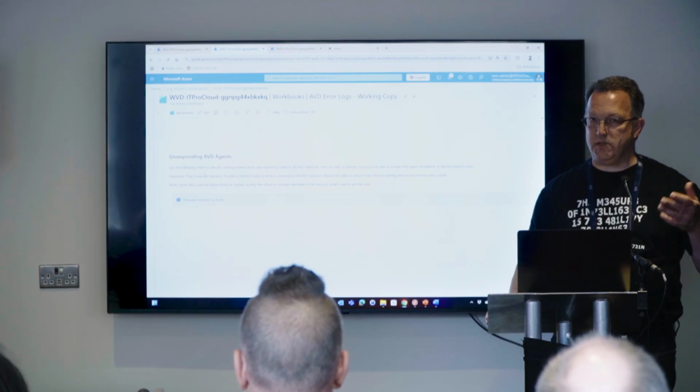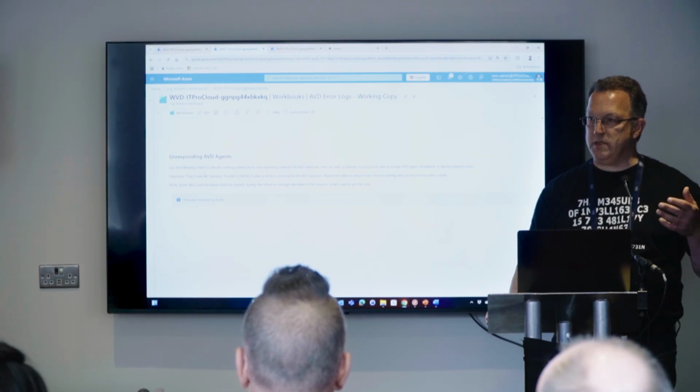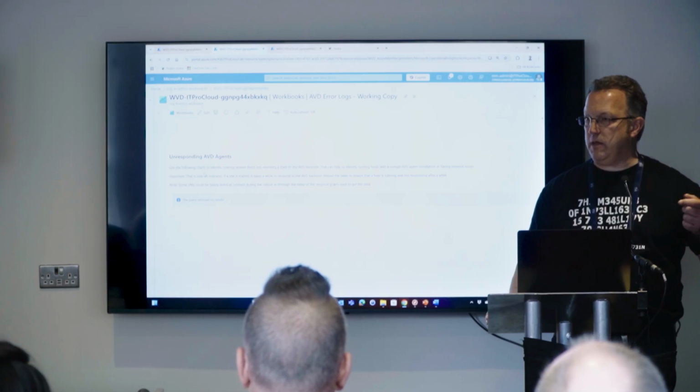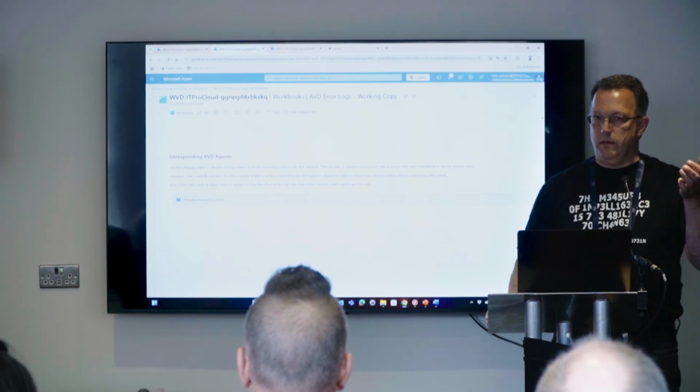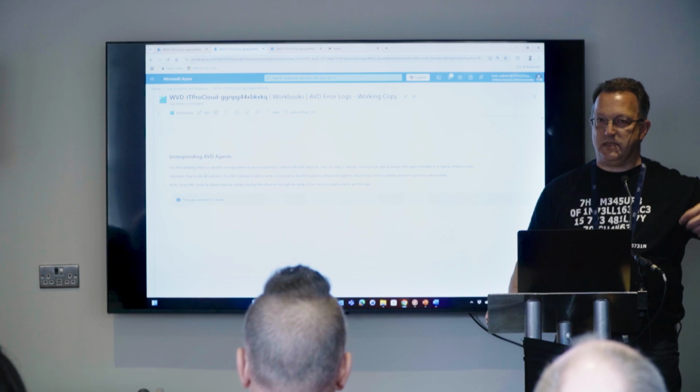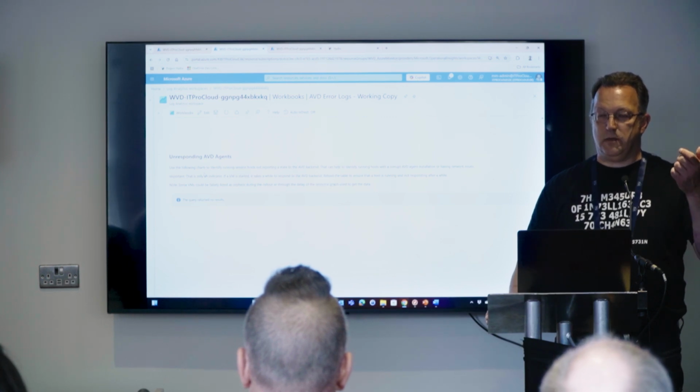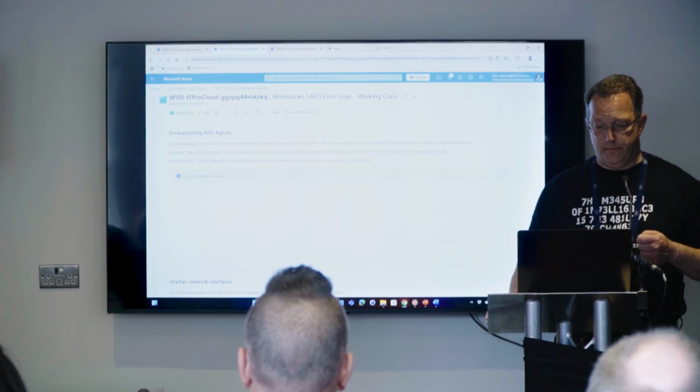That could also happen. So if an AVD session host is down for 90 days or longer, and that can happen with personal hosts sometimes, then a token times out and the virtual machine is started, but cannot connect to the AVD backend. So it seems to be unavailable, but it's also running maybe in the background. And that can also give you a hint here.